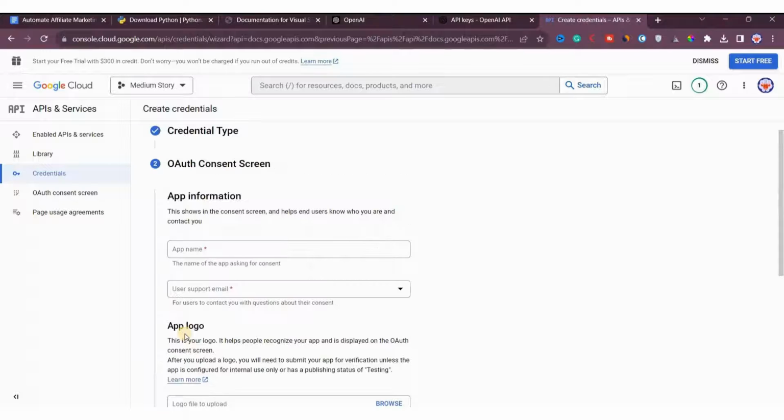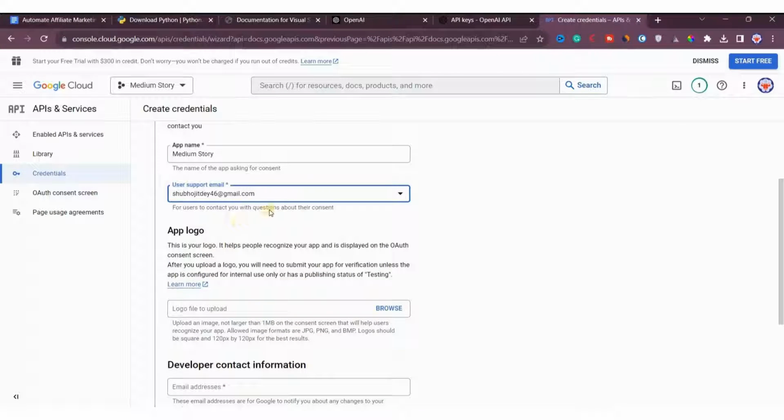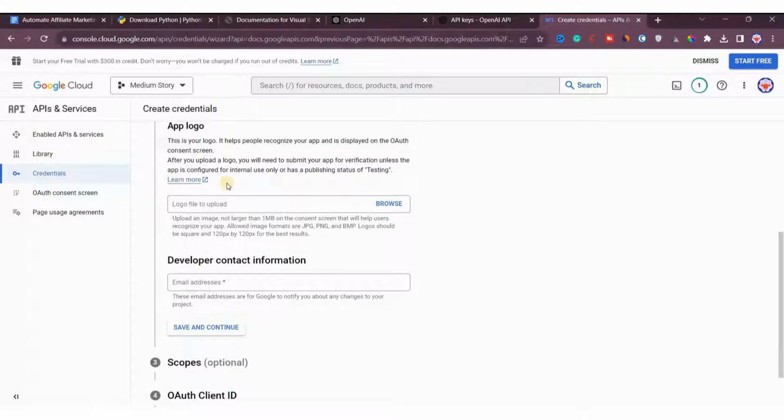Now you have to give an app name, any app name. You can name it medium story. For the support email, you can enter any email or your own email address. If you want to add an app logo, you can do that, but it is important that you enter the developer contact information.